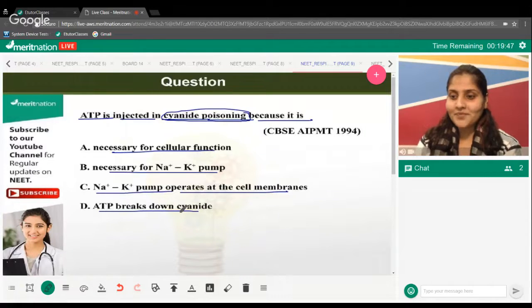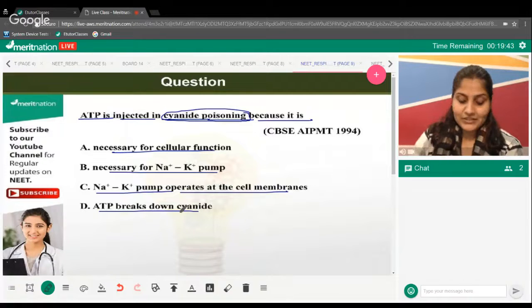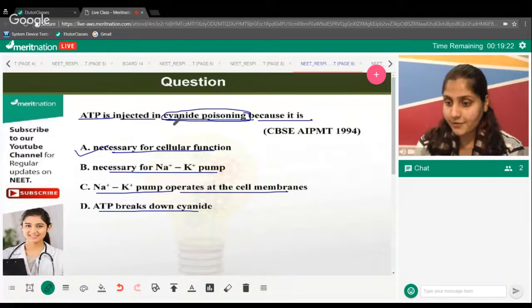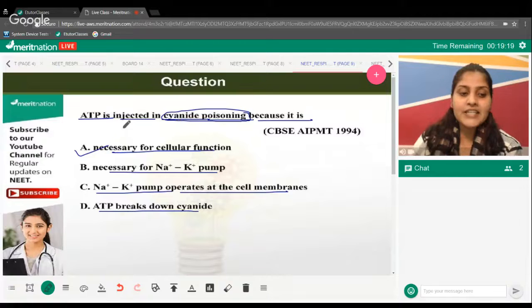Let's see if you all have put in the right answer. So your time is up, everyone. And yes, the correct answer is option A. If cyanide poisoning is happening, it interferes with the functionality of pumps required for the formation of ATP. And if there is no ATP, the cell will die. The functions will not be performed. That is why we need to inject the ATPs into the cell.